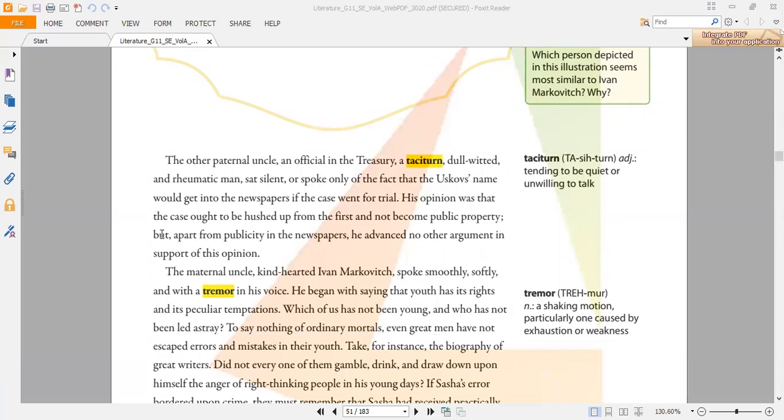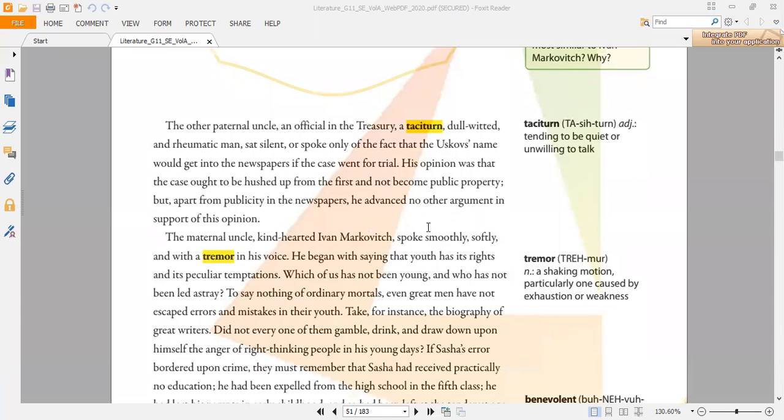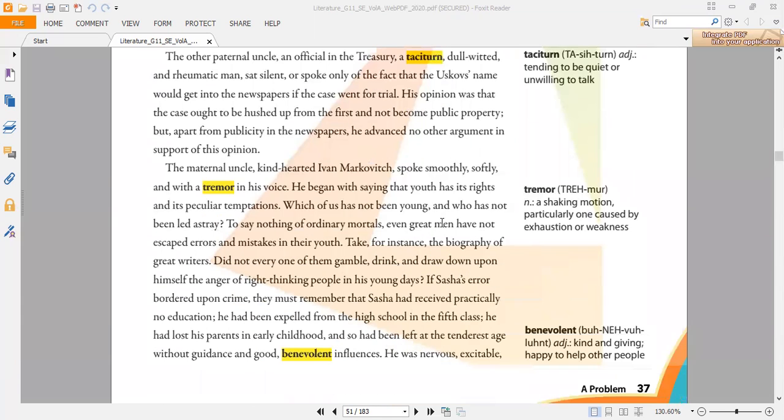Okay, the next vocabulary word is tremor. So what's the meaning of tremor? It is a shaking motion, particularly one caused by exhaustion or weakness. So when you are shaking out of exhaustion and weakness, this is called tremor. And this is a noun, it's not an adjective or anything else, it's just a noun.